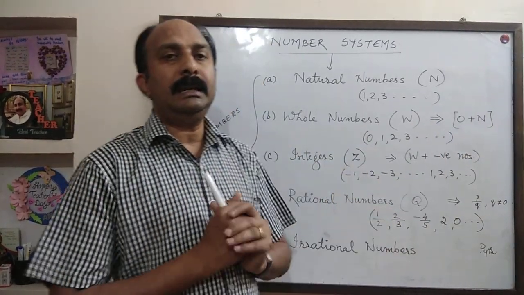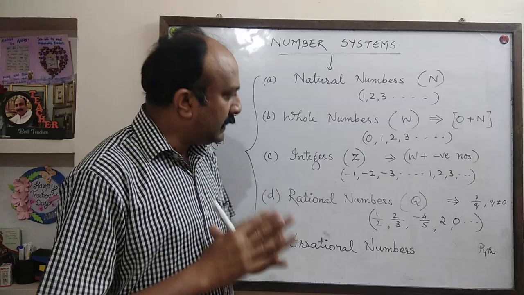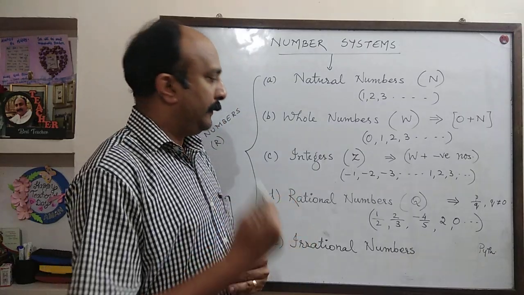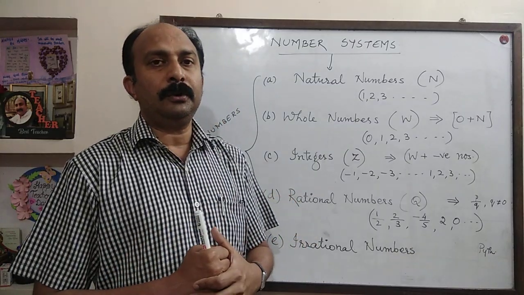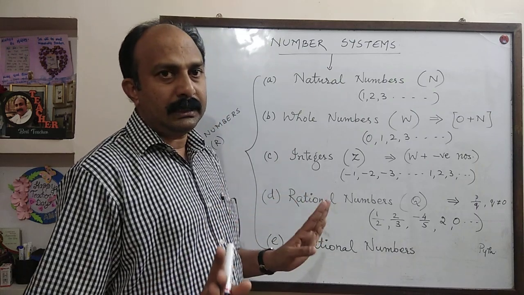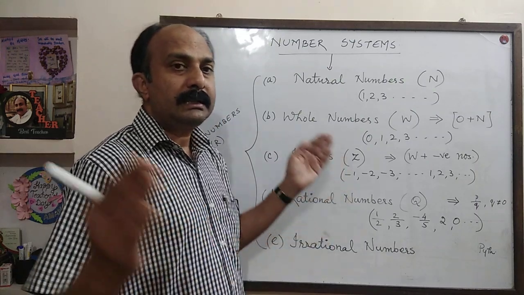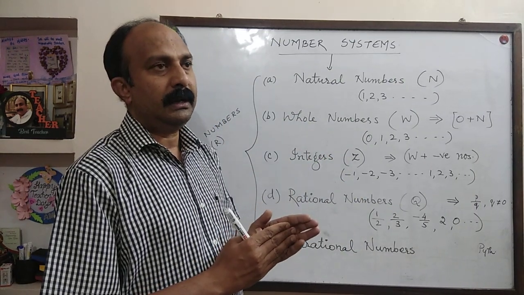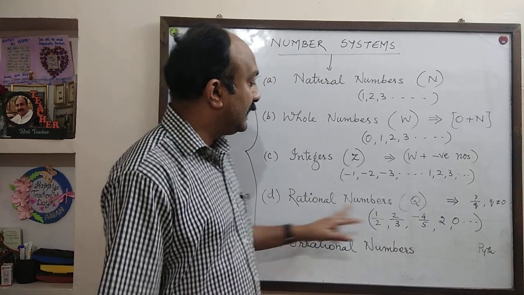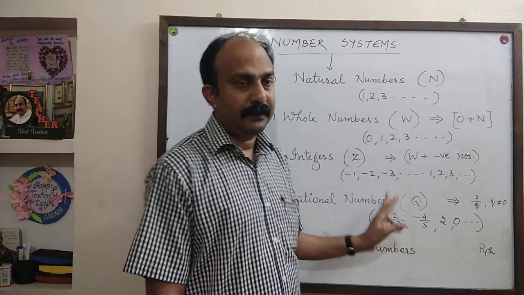These are called integers. Then later on, mathematicians again came to know that not only these integers, but there are some more numbers. And what are they? They are called rational numbers.